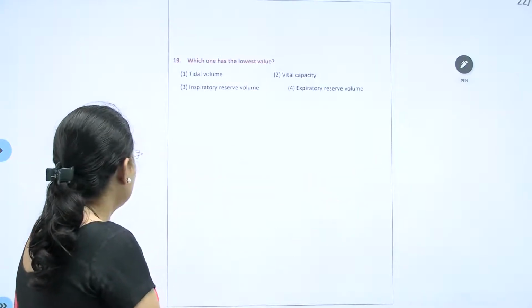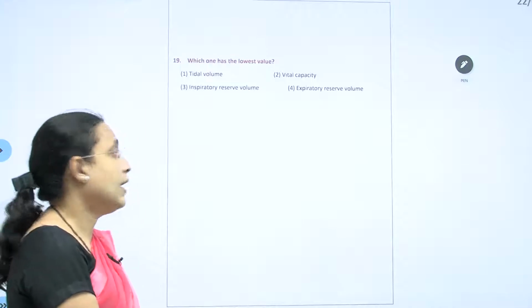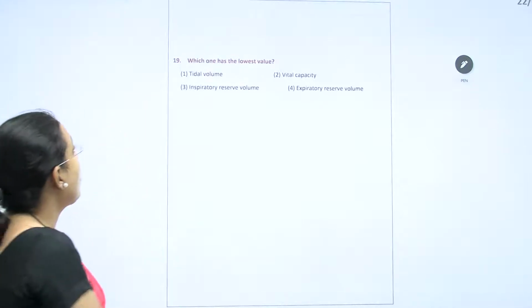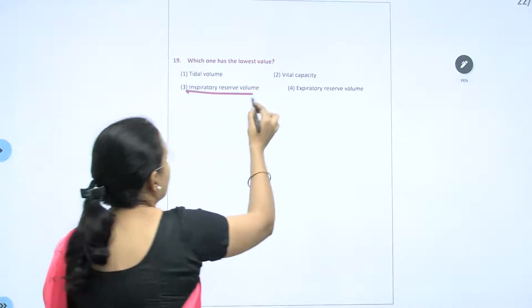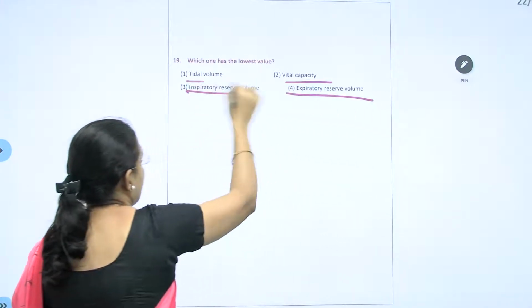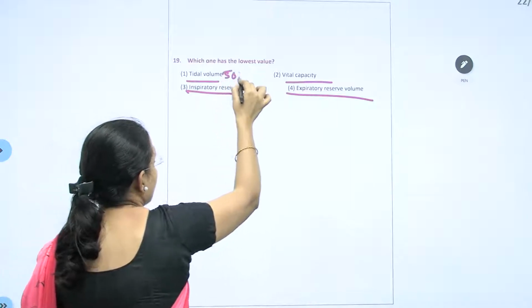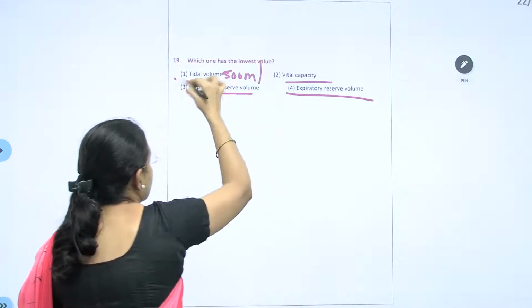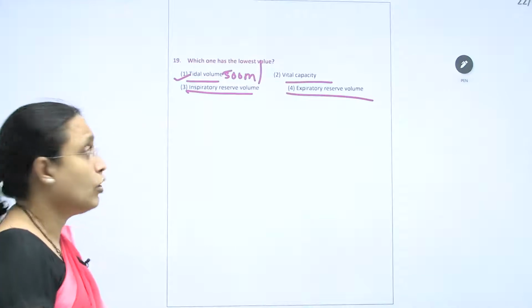Which one has the lowest value among all of them? 2500 to 3000, vital capacity is still higher. This is 1000 to 1000, this will be the lowest. Why? Because of the direct value comparison. It is the tidal volume.